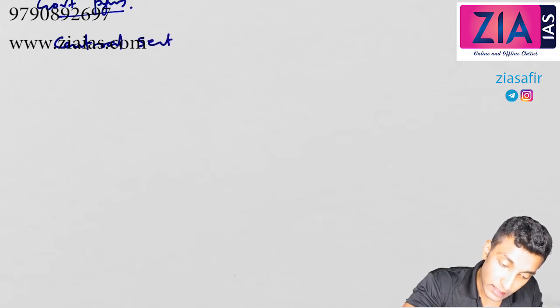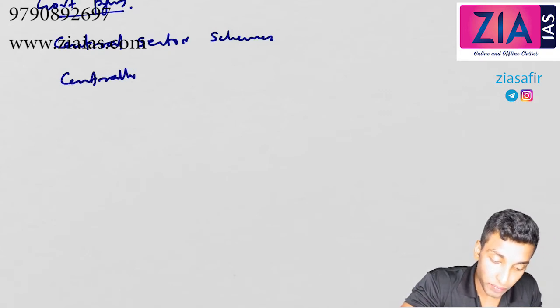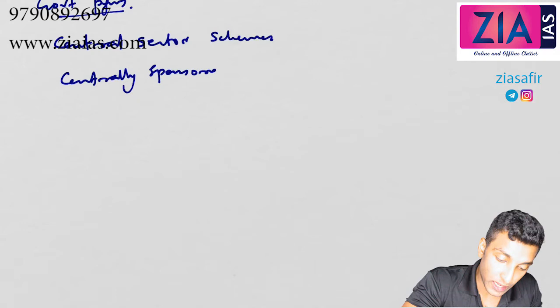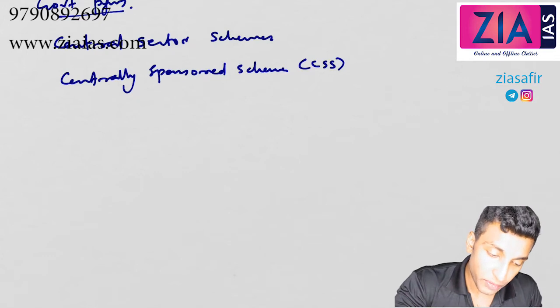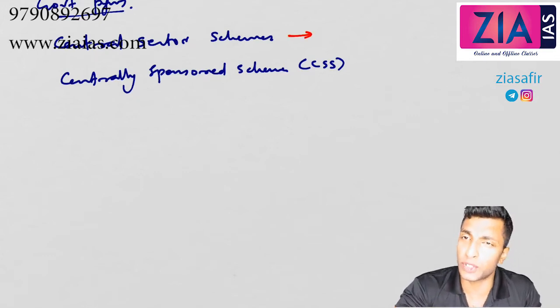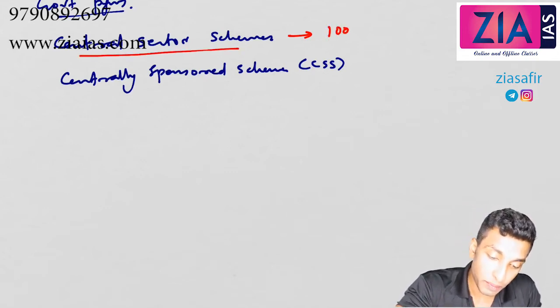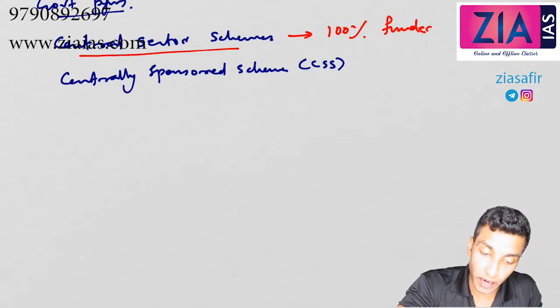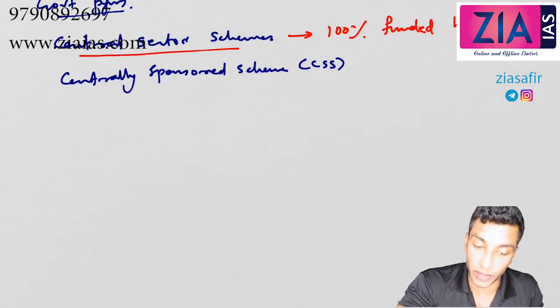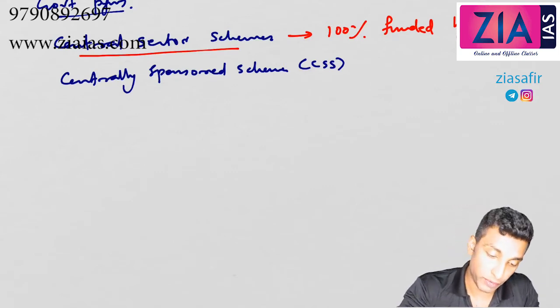Now, what do you mean by the central sector scheme and centrally sponsored scheme? What is the difference? There are two categories, right? Central sector schemes, and then centrally sponsored schemes, CSS. Central sector scheme is 100% funded by the center.